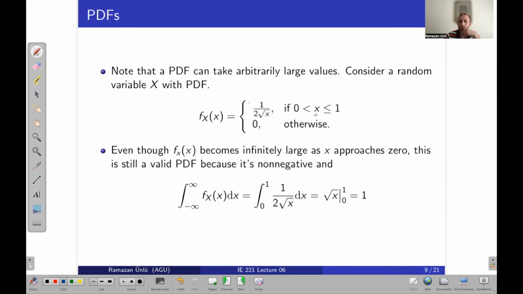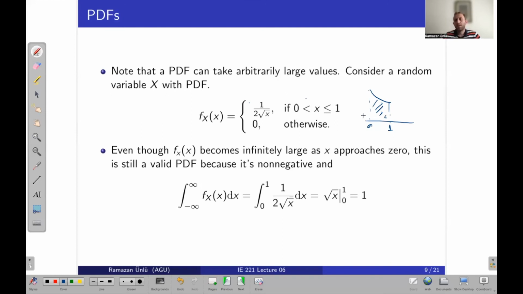If x is between 0 and 1, the PDF value will be calculated as 1/2 times square root of x. Otherwise, it will be 0. This is the shape of the graph of that function, and the area between these limits should be equal to 1.